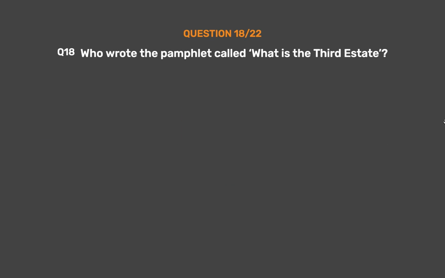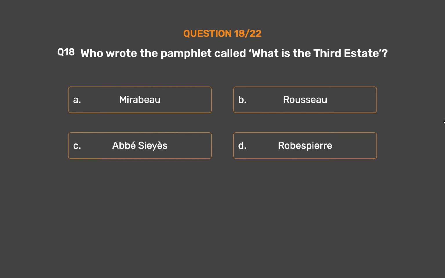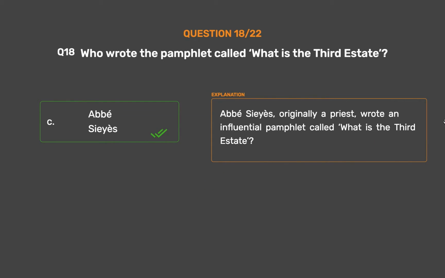Question number 18. Who wrote the pamphlet called What is the Third Estate? Option A. Mirabeau. Option B. Rousseau. Option C. Abbé Sieyès. Option D. Robespierre. The correct answer is option C. Abbé Sieyès. Abbé Sieyès, originally a priest, wrote an influential pamphlet called What is the Third Estate?